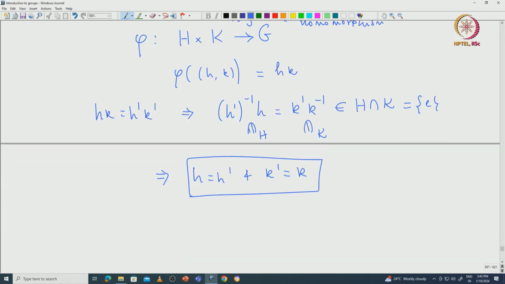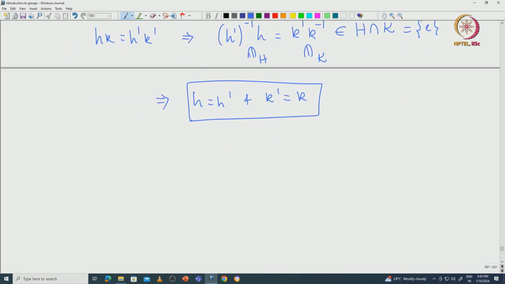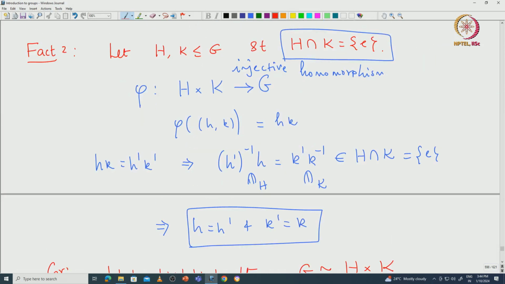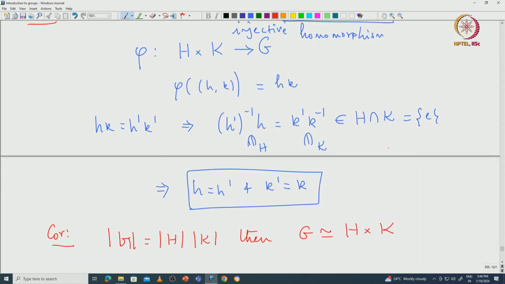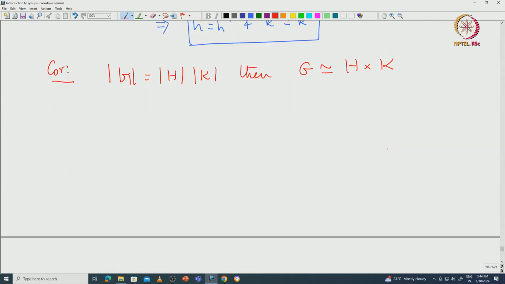Now this is an immediate corollary. In case you know that the cardinality of G is the same as the cardinality of H times the cardinality of K, then G must be isomorphic to H cross K. That is because any injective map from one set to another set, both having the same cardinality, must be a bijective map. So this phi becomes bijective, so it becomes an isomorphism. That is an immediate corollary from this.